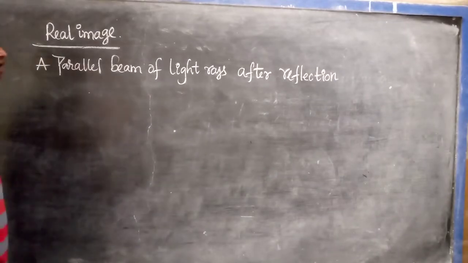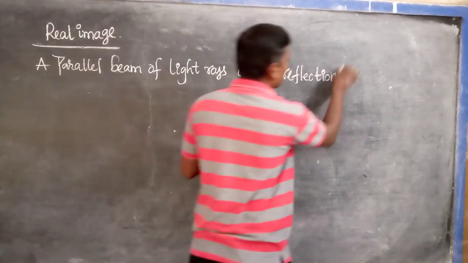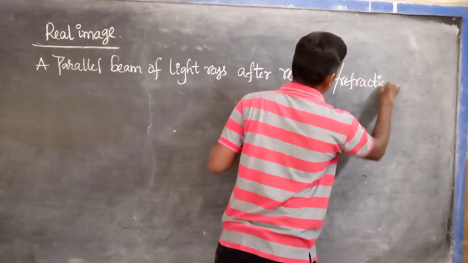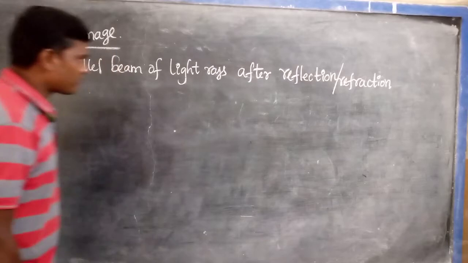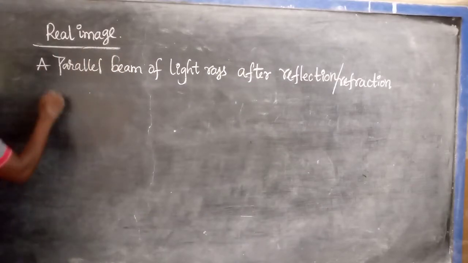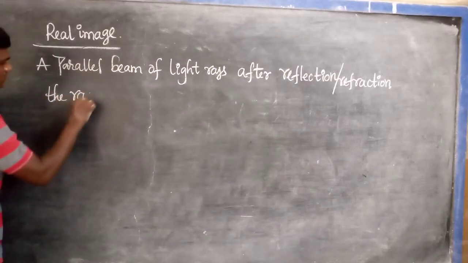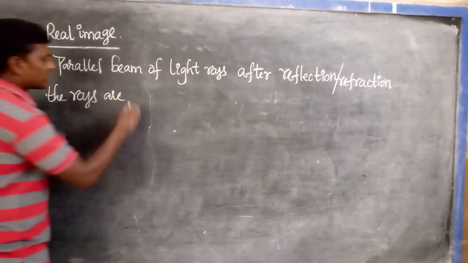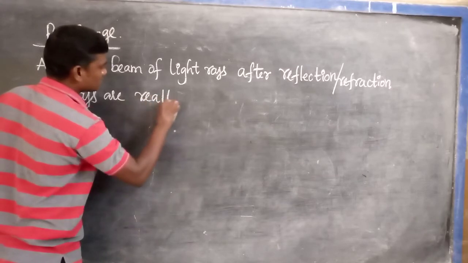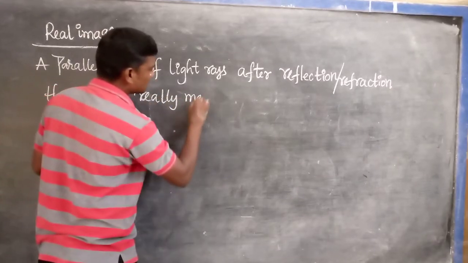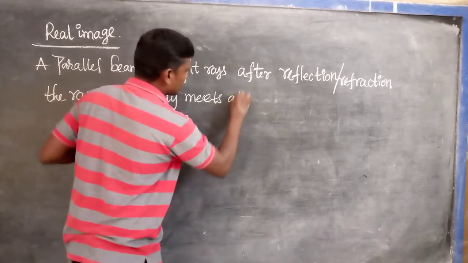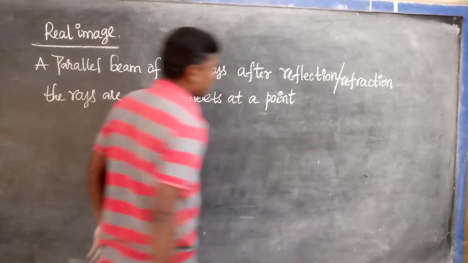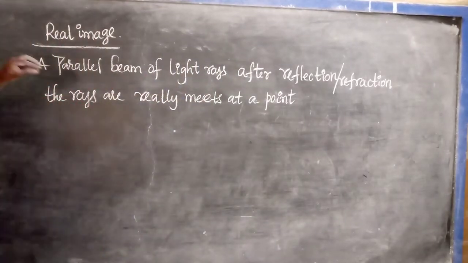After reflection or refraction, if the rays really meet at a point, at that point an image will be formed.